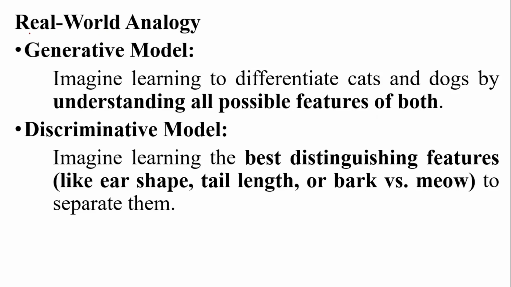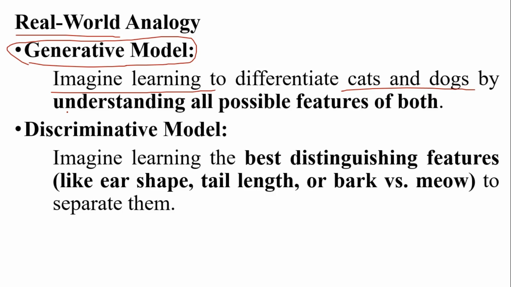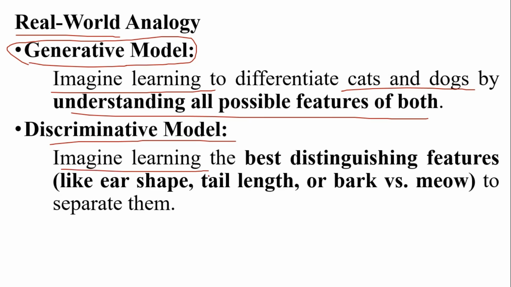Where do we see this in the real world? Generative models are used in image learning to differentiate cats and dogs by understanding the possible features of both. For discriminative models, we use image models to distinguish features like ears, shape, tail length, bark, and meow to separate them. So this is the difference we see in real world problems.